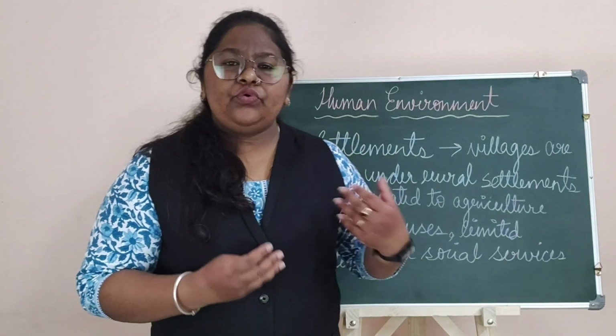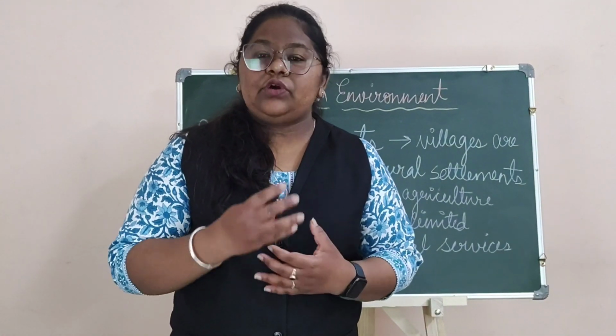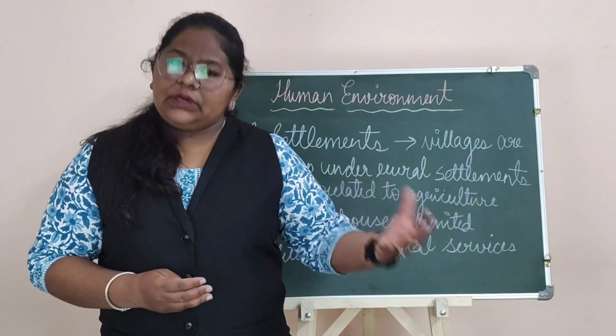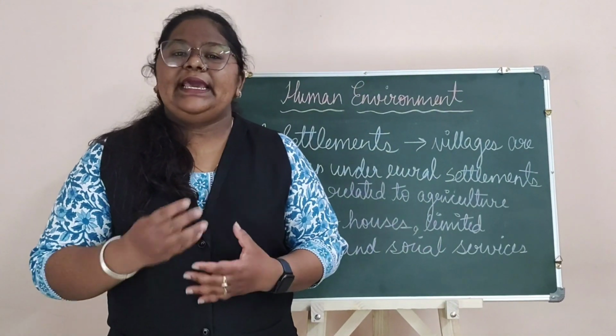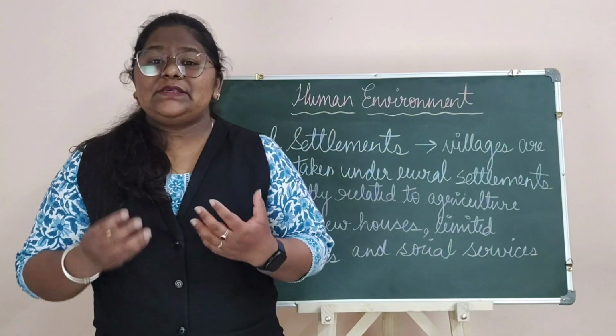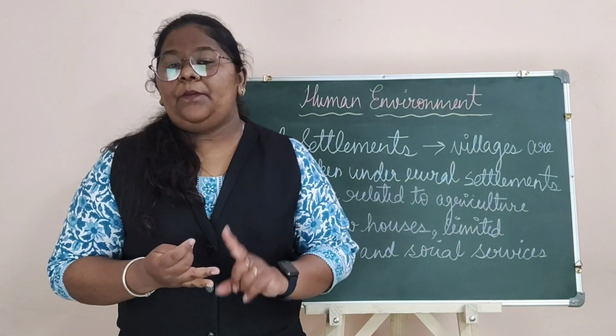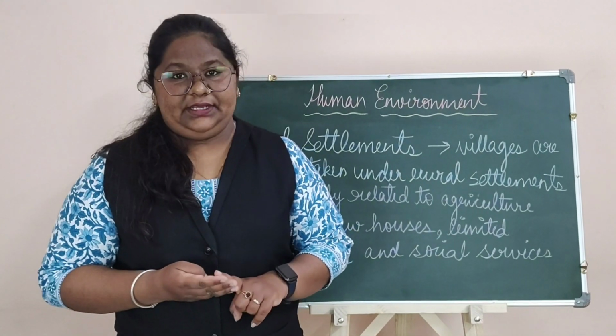Nowadays, many rural settlements have started cottage industries based on the local material which is available in their own places. So rural settlement is further of four types, that is linear, compact, scattered and radial.